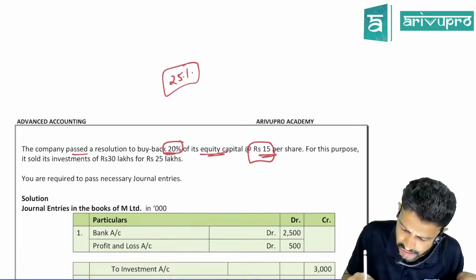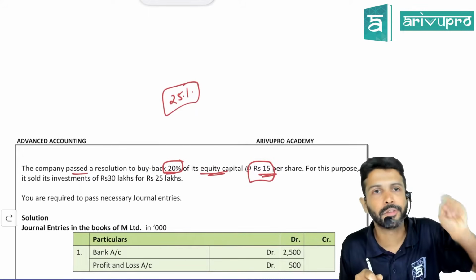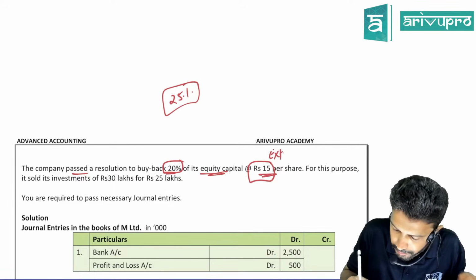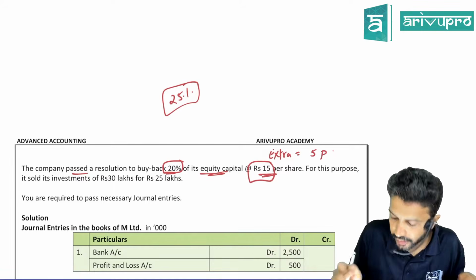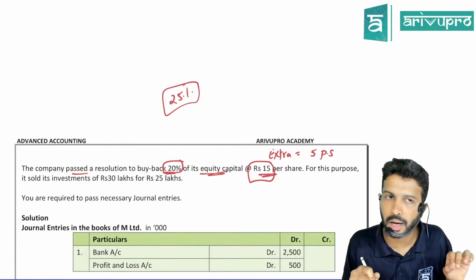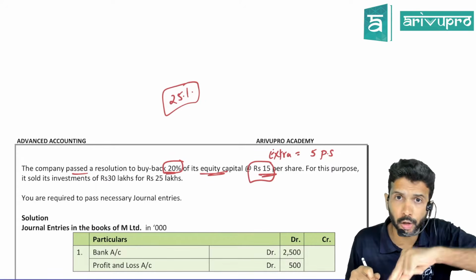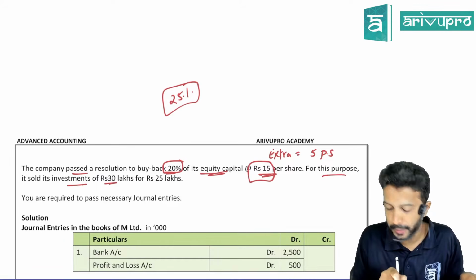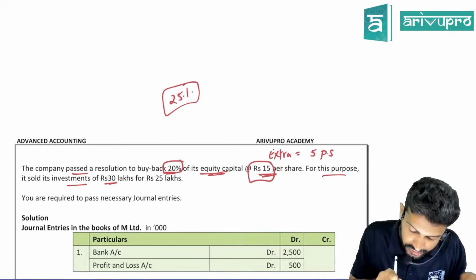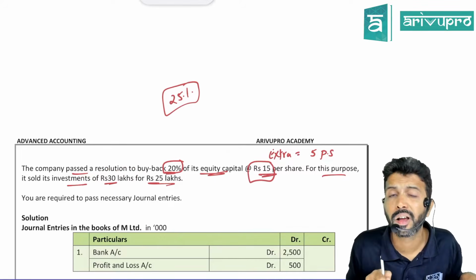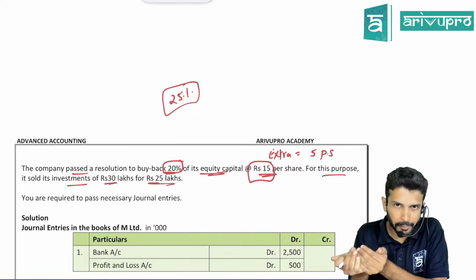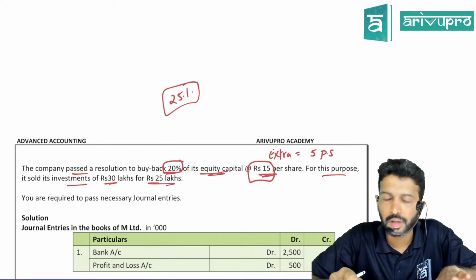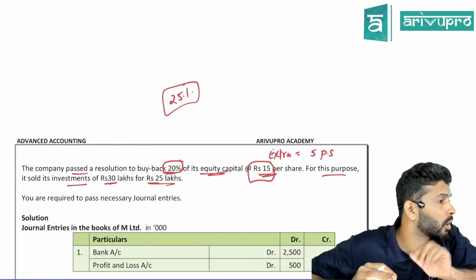Now, in this case, the face value is 10, but the buyback price is 15. So the company is paying extra. How much is that extra the company is paying per share, sir? Can I say 5 rupees is the extra amount paid on one share by the company due to this buyback? For this purpose, it sold its investment of 30 lakh for 25. Sir, if you want to buy back, shares will get cancelled or share capital will get reduced. But the company has to pay money to equity shareholders, no?